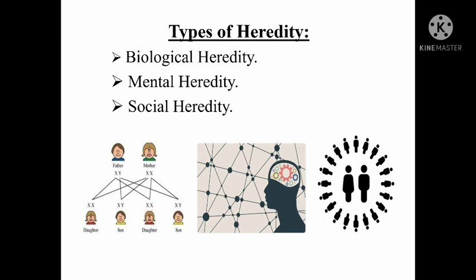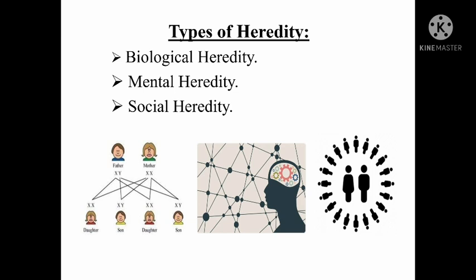Now let us look into mental heredity. Besides the physical characteristics, many mental characteristics are also inherited. We inherit mental characteristics from our parents. Every child at birth instinctively sucks, breathes, laughs, cries, and moves the limbs. All these instincts are inherited. Whatever the child does, he or she inherits from his or her parents.